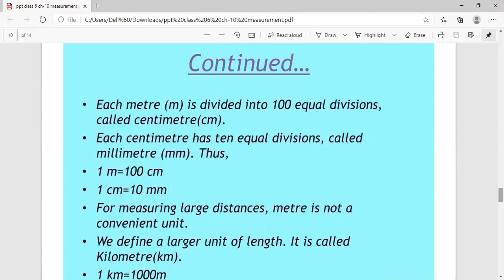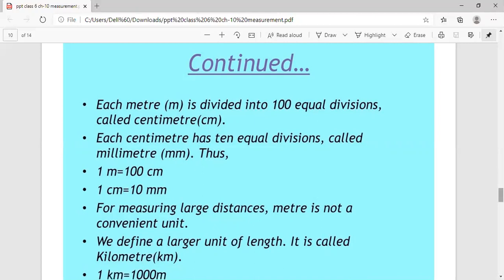So children, for measuring large distances, the meter is not convenient. Suppose you have to measure the distance from Delhi to Chandigarh, then you can't measure it in meters. You can, but it's not convenient. So we need a larger unit to measure distances. So the kilometer was introduced. The kilometer is a large unit of measuring length, and 1 kilometer is equal to 1000 meters. So kilometer is a larger unit of length, and meter is a standard unit of length.